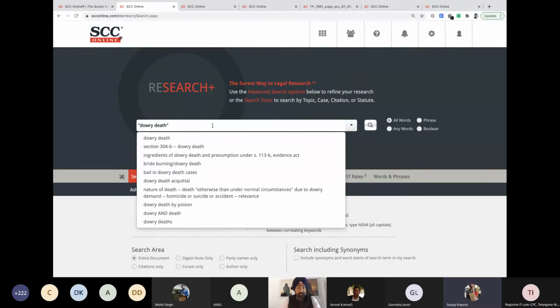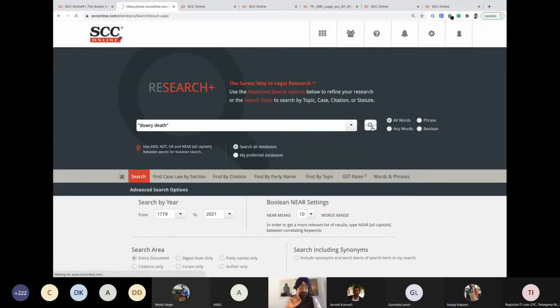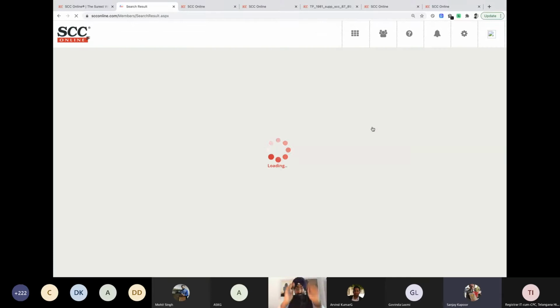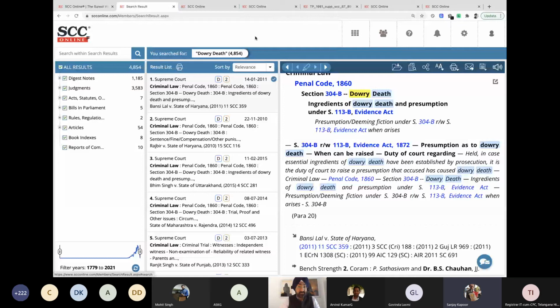We'll start with a single phrase. We search with dowry death first. Now what's going to happen is, in the entire database, it's going to give me all the cases where dowry death has been discussed. So there are 4,000 cases, right? 4,854.